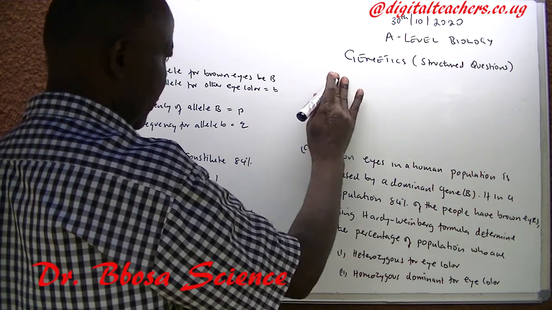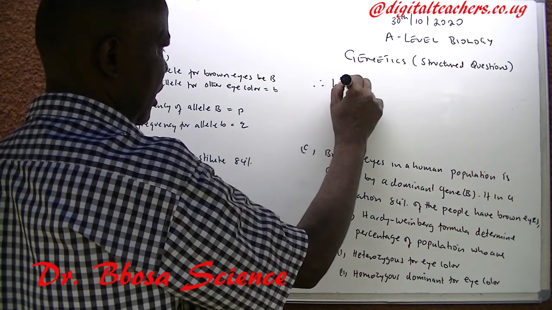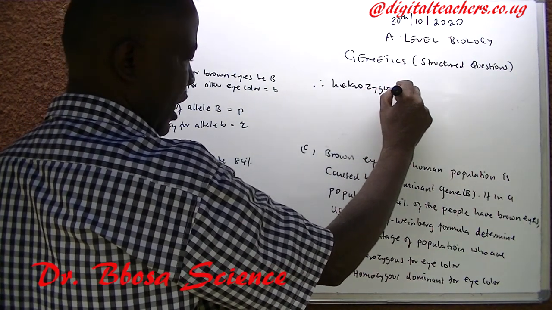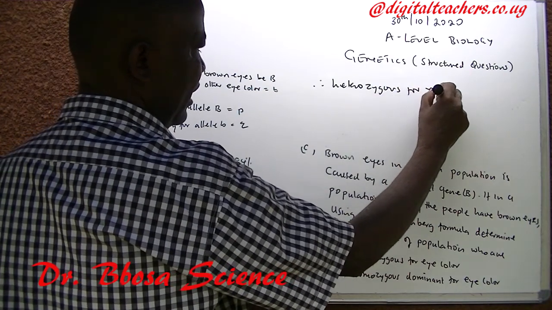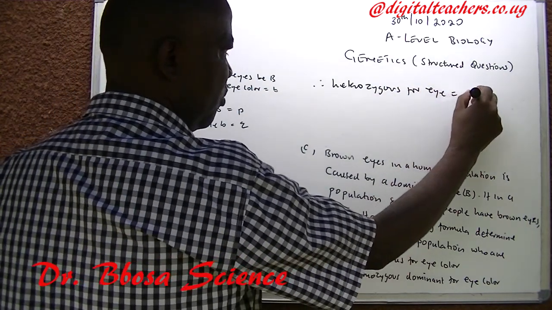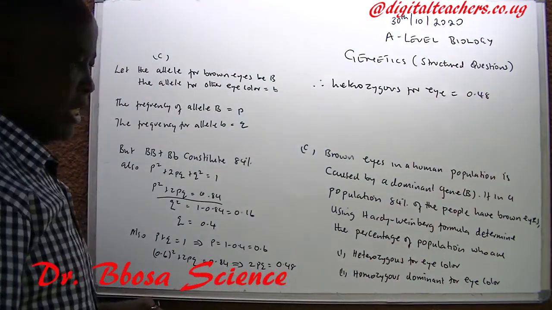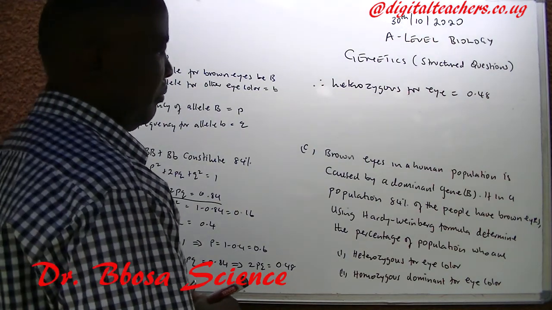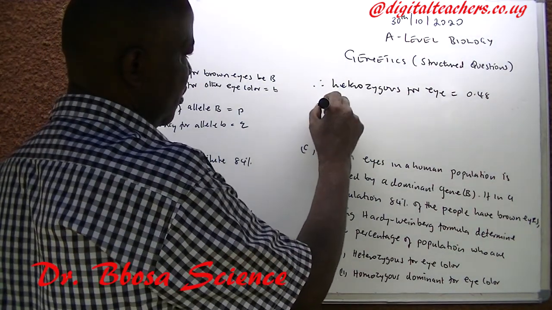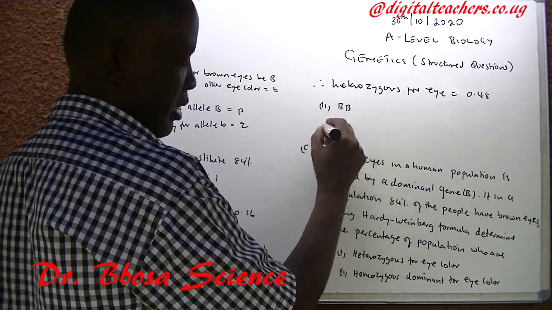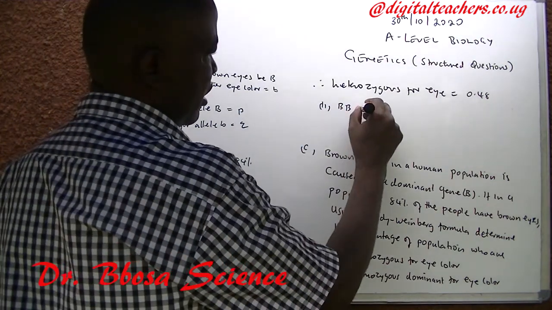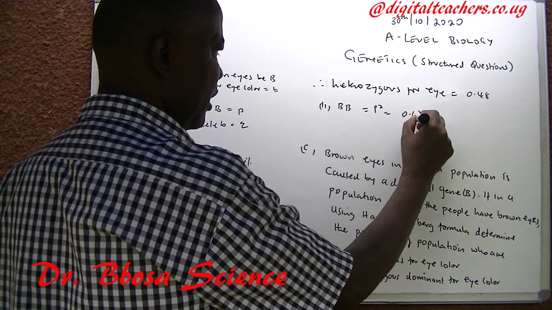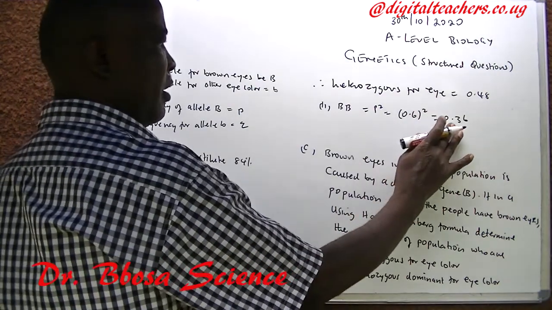Therefore, the proportion of heterozygous is equal to 0.48. Then BB is equal to p squared, which is equal to 0.6 squared, equal to 0.36.